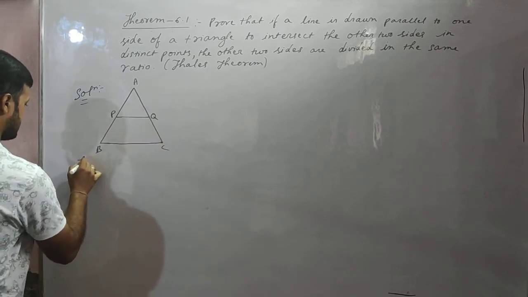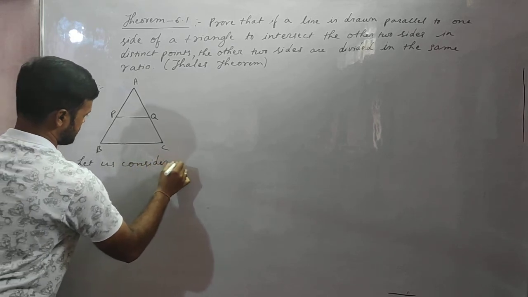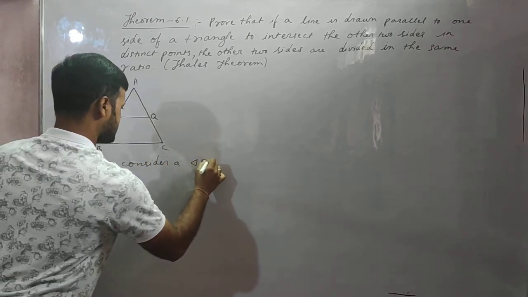So students, let us consider a triangle ABC.